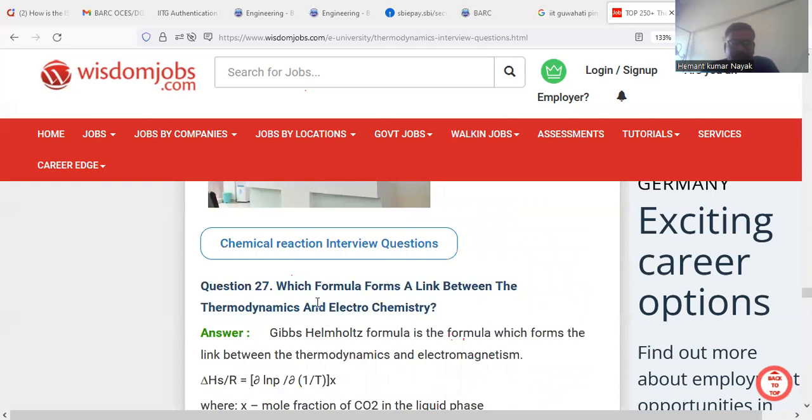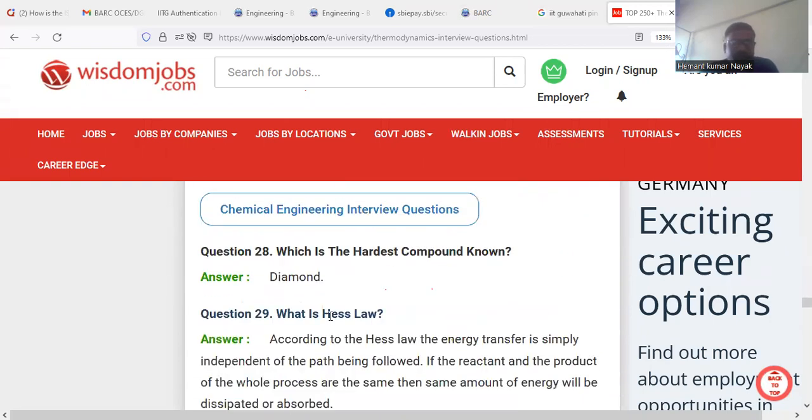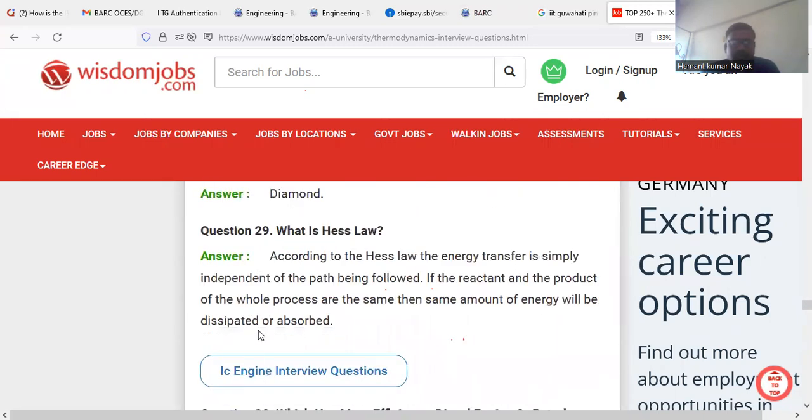Which formula forms a link between thermodynamics and electrochemistry? The Gibbs-Helmholtz formula is the formula which forms the link between thermodynamics and electrochemistry. Delta H by R equals delta ln P at 1 by T. Which is the hardest compound known? Diamond. Diamond is the hardest compound. What is Hess's law? According to Hess's law, the energy transfer is independent of the path being followed. If the reactant and the product of the whole process are the same, the same amount of energy will be dissipated or absorbed.